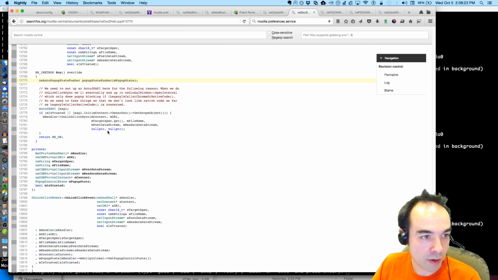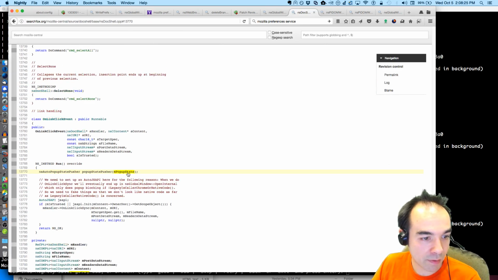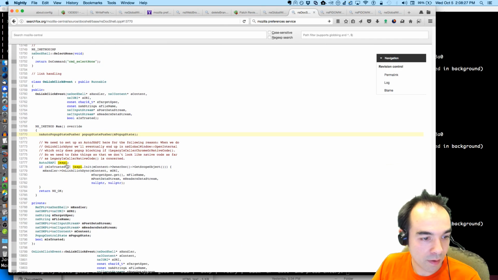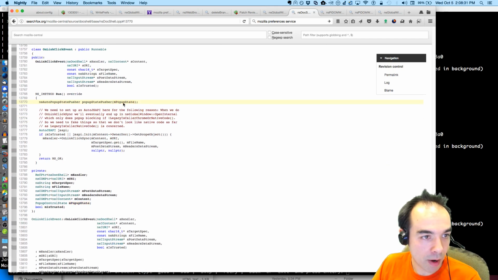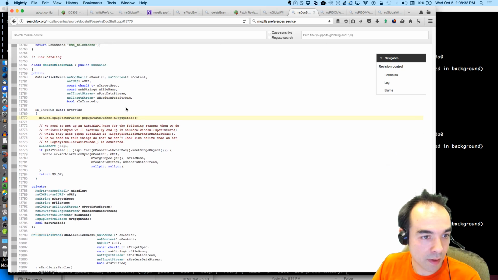Pop-up state pusher on a link click event here. And pop-up state, when would we set that?